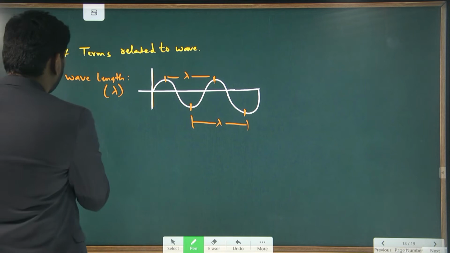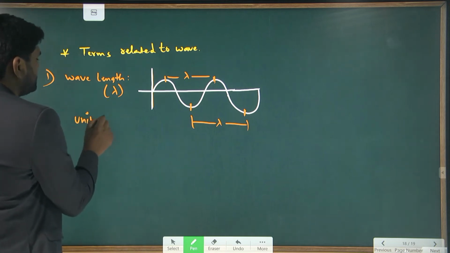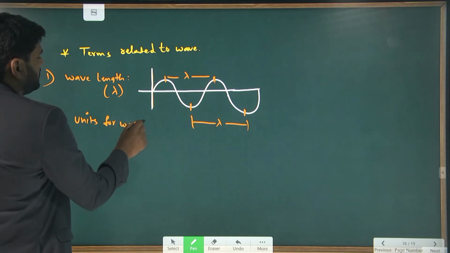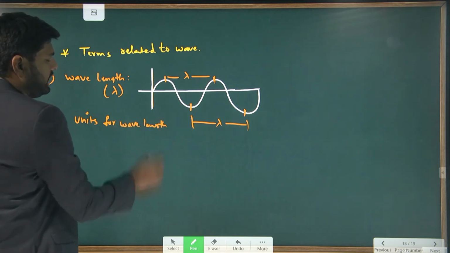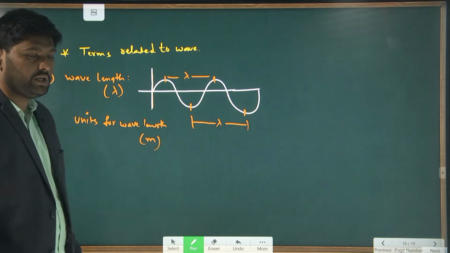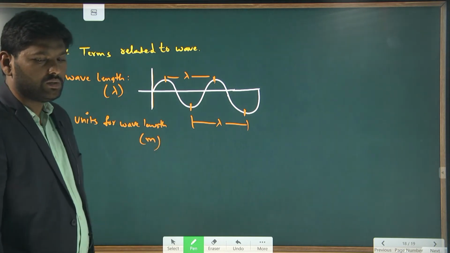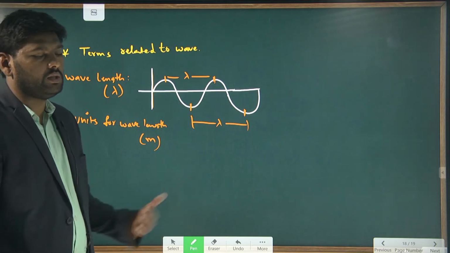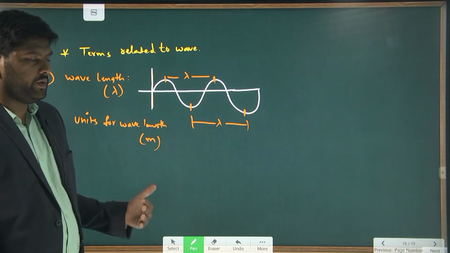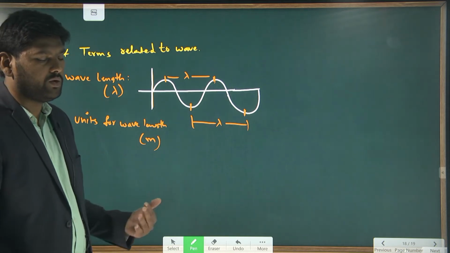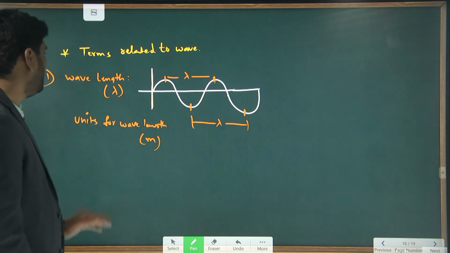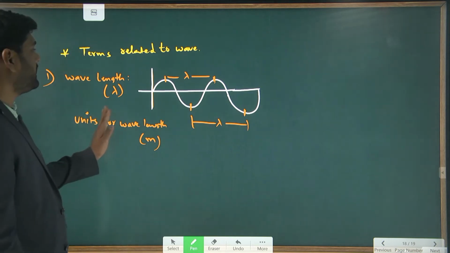And what are the units for wavelength? It is a length, so you can write it in meters, centimeters, angstroms. That way we can measure the wavelength. For a very small wavelength, we measure in terms of angstroms or nanometers. This is for the transverse wave.